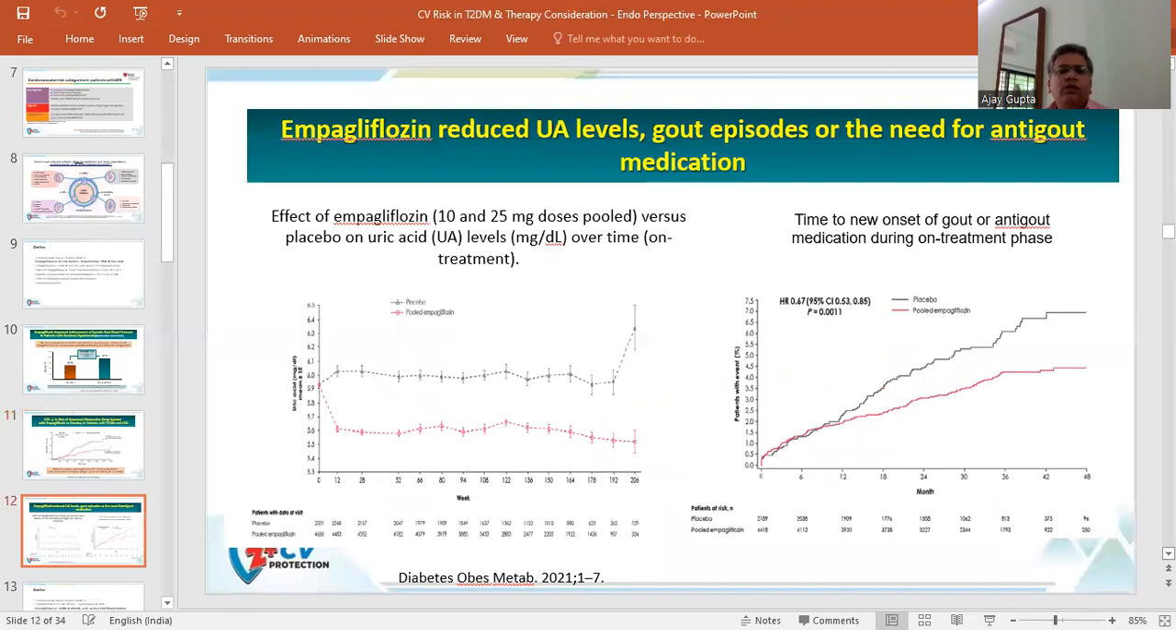Coming to the empagliflozin, it is associated with decrease in the uric acid level. So there is decreased chances of development of gout or need for any anti-gout medication. The pooled study of the effect of empagliflozin, either 10 or 20 milligram doses, has demonstrated that as compared to placebo population, the uric acid has been significantly low in this population. And the time of onset of new gout or anti-gout medication has been significantly less in those patients who have been treated with the empagliflozin.